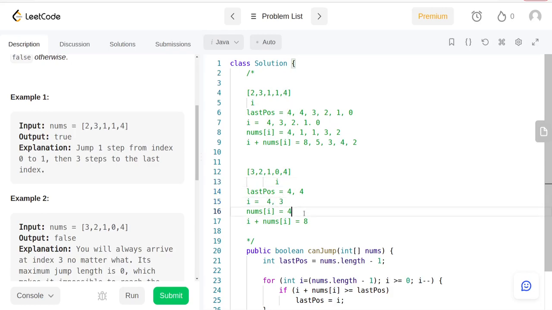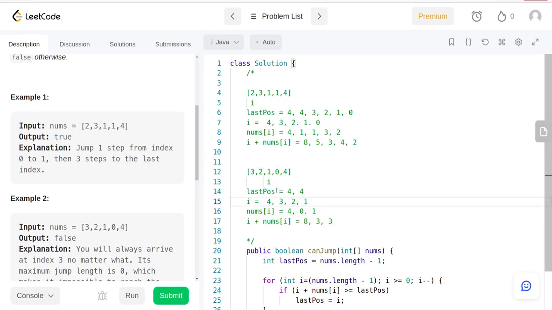3. Now the value over there is 0. The sum is equal to 3. This won't get updated because 3 is not greater than or equal to the last position, so the last position is going to stay there. Then we're going to go to 2. The value is 1. The sum is again 3. Still less than that.